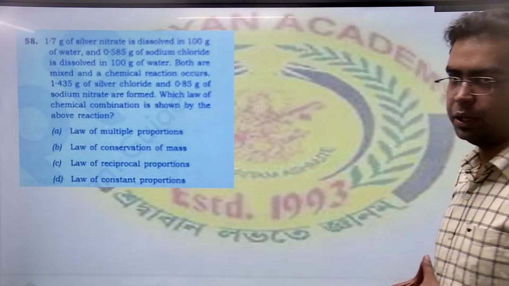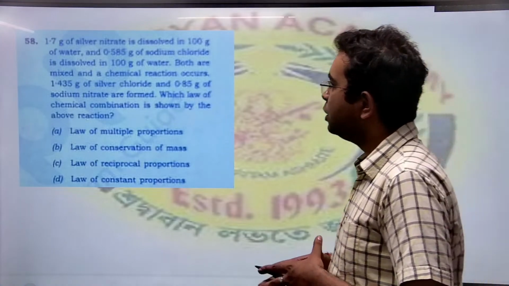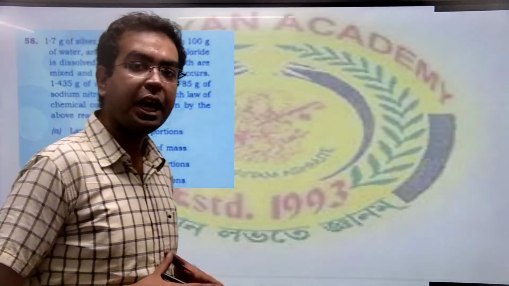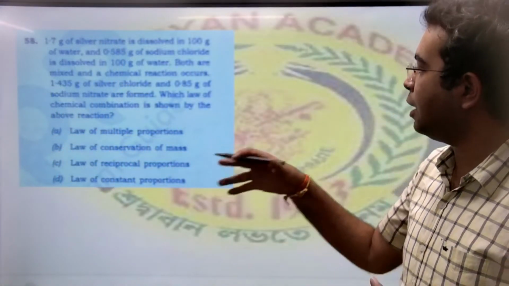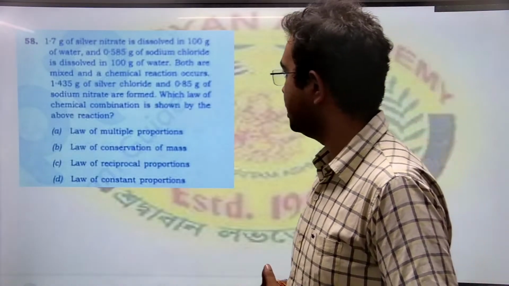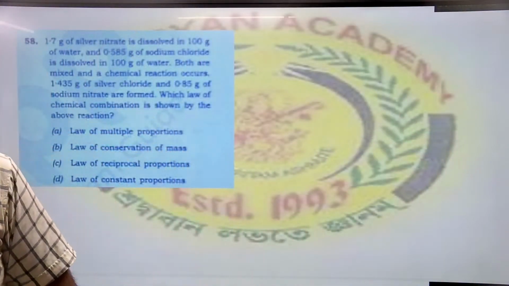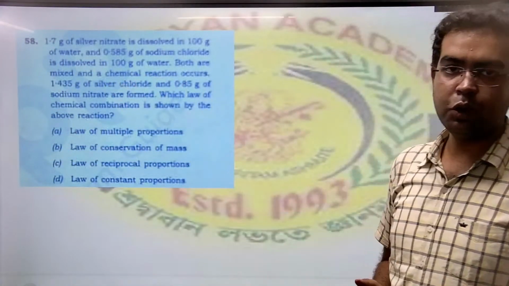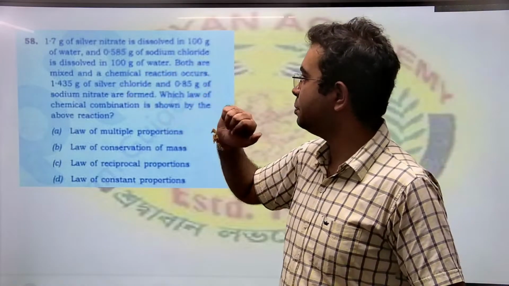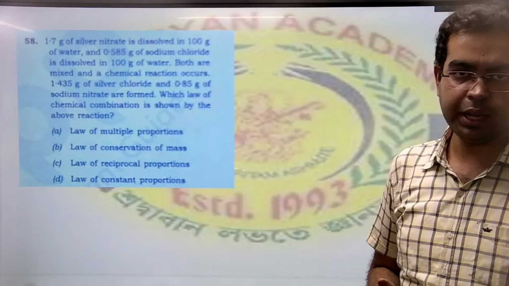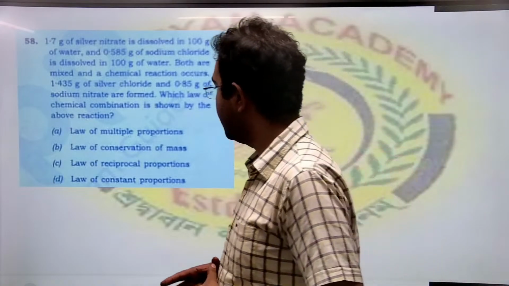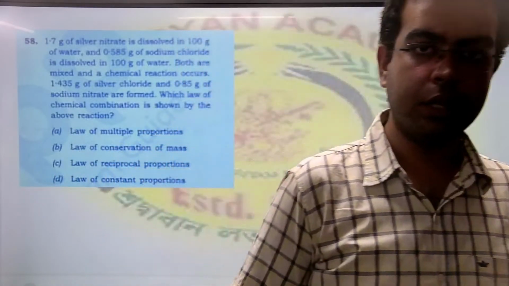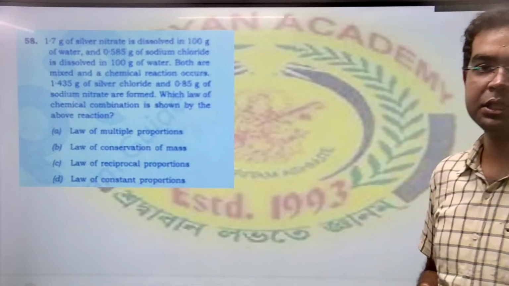If you look here carefully, you will notice that the total mass that was there before the reaction is the same as the total mass after the reaction. Now, what does it mean? The total mass in the beginning and the total mass afterwards is the same. Yes, maybe the combination has changed. Sodium chloride has become sodium nitrate, silver nitrate has become silver chloride. Okay? The law that applies here is the law of conservation of mass, which means that the total mass involved before the reaction is always equal to the total mass after the reaction is complete.